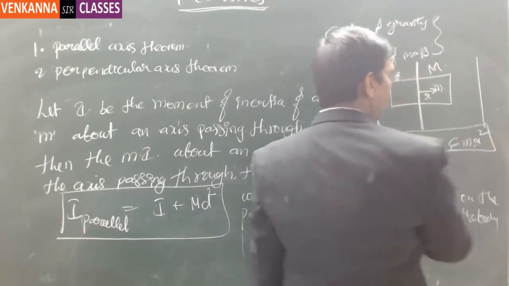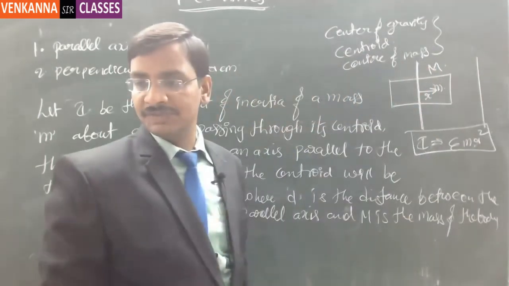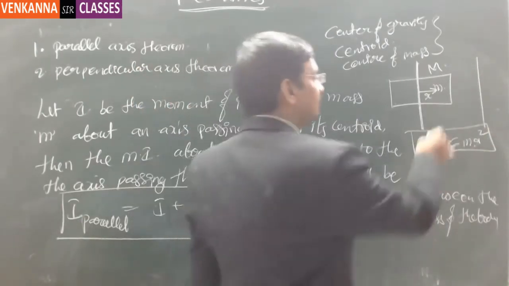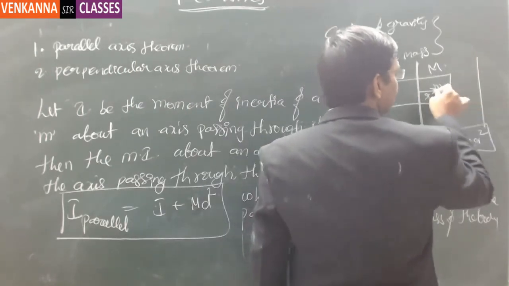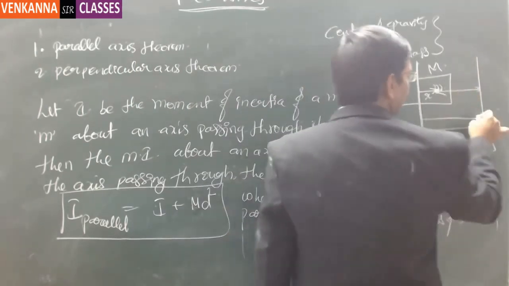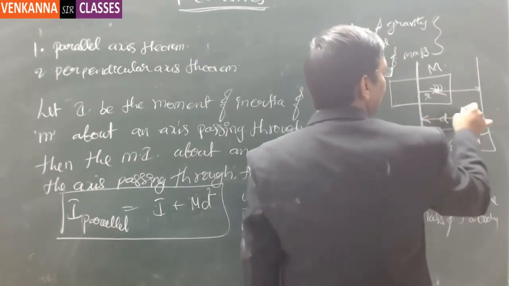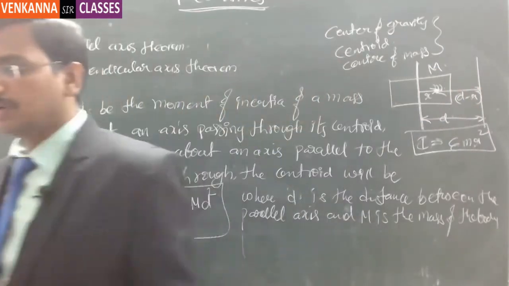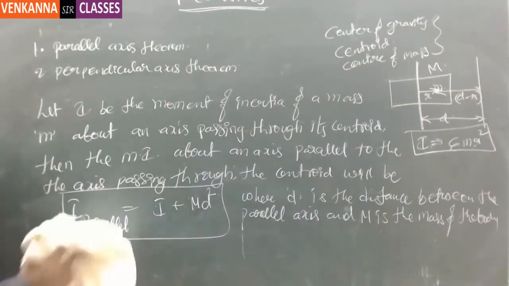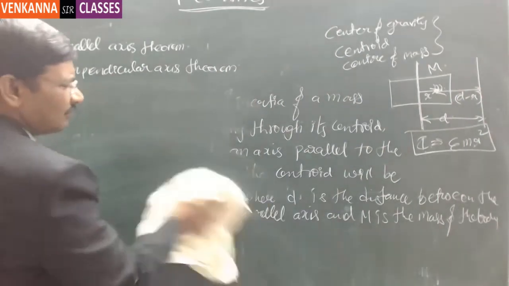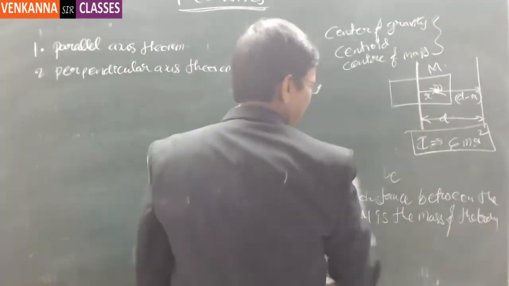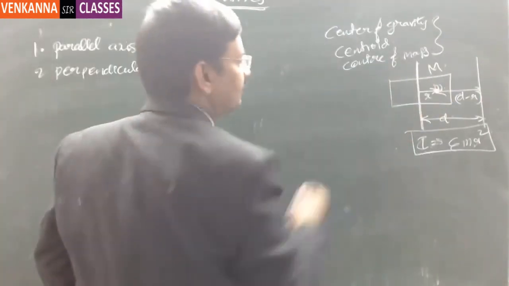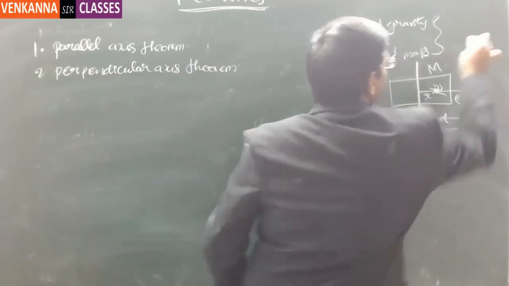So this is I. Now I wanted to find out the moment of inertia of the same body, but when it is rotated about this particular axis. That means this mass location about this axis is now this one. So this distance, let us say this is d, then this will be d minus r. D minus r is the position of the same body. Got it? If it is the new position of the same body, then the moment of inertia, I parallel, I call this IP.